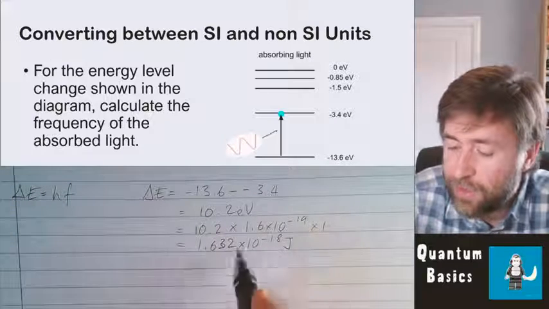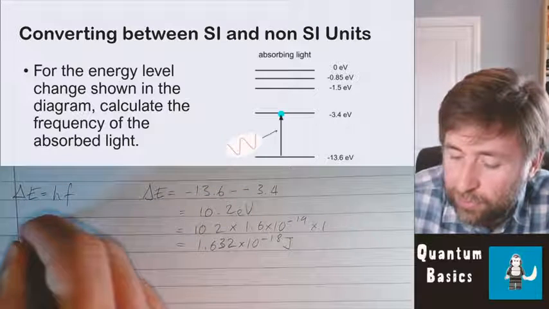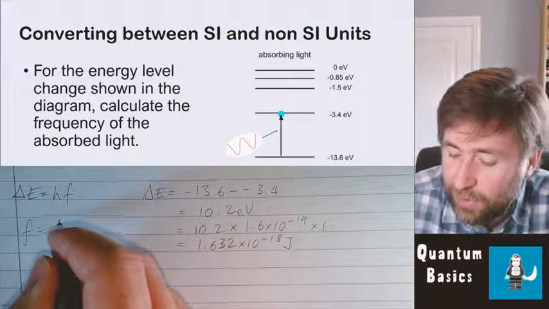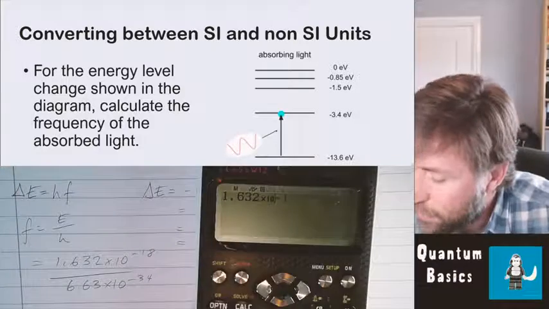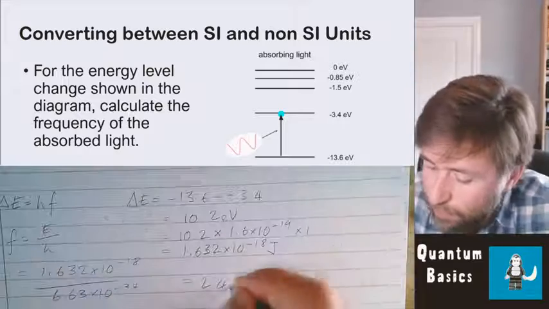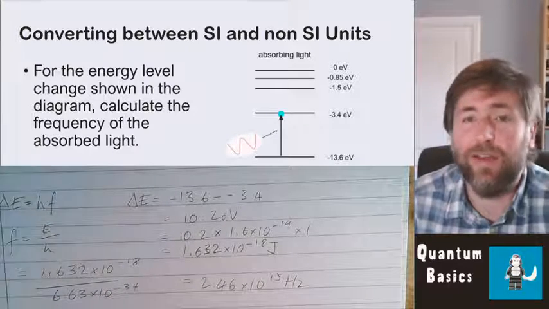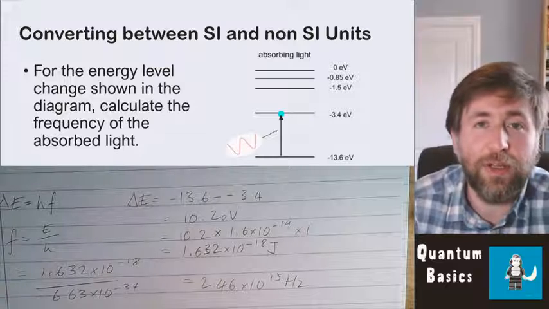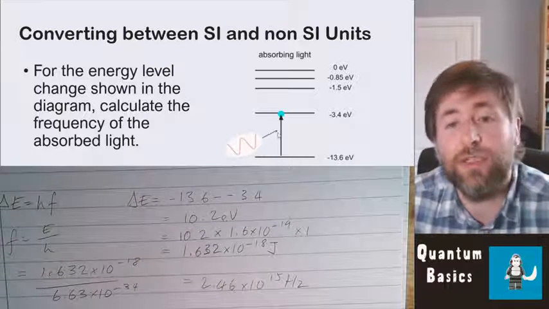So now this energy is the one that I need to use here to work out the frequency. Rearrange the formula for frequency gives me E over h. 2.46 times 10 to the 15 hertz. And that makes sense. That is slightly higher than a visible light frequency. That is an ultraviolet frequency. So that makes sense. That's quite a large gap. That's quite a large jump up the energy level changes.